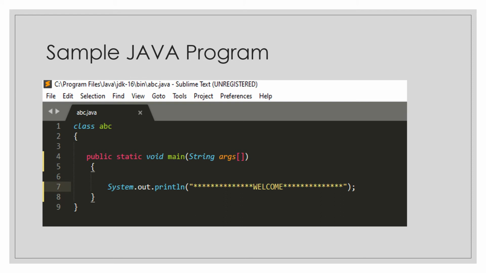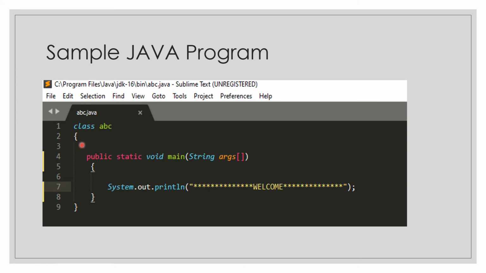So this is the sample Java program, and I have stored this Java program in my Java folder. This is the path. So you must have these nested folders in your PC as well. You can find this location, this bin directory, and inside this bin directory you will save your source code. Okay, so I have one file. This is abc.java. So abc here is the name of my program, and java is the extension of this program because we are creating the program in the Java language.